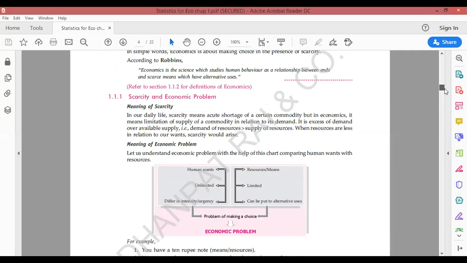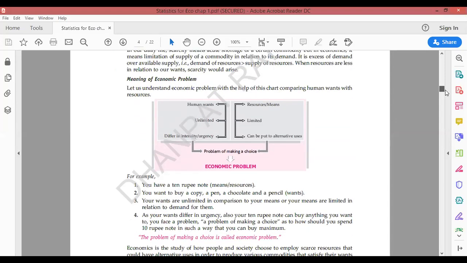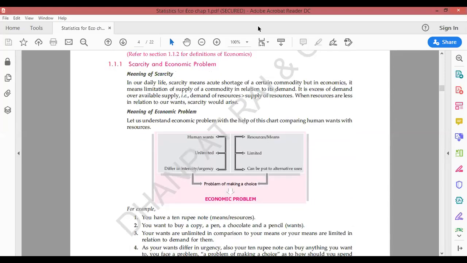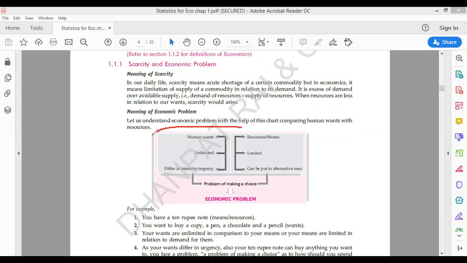All right, moving further. As I have told you the definition of resource scarcity, now I think you all can see the screen where you can see the economic problem.